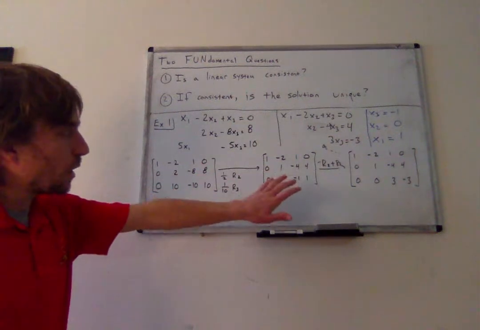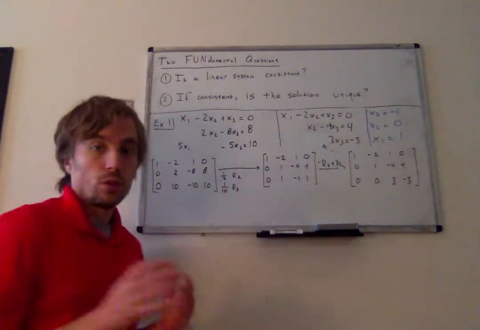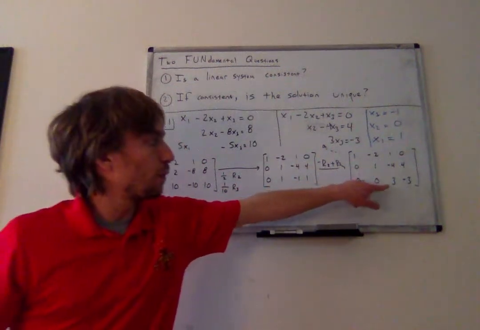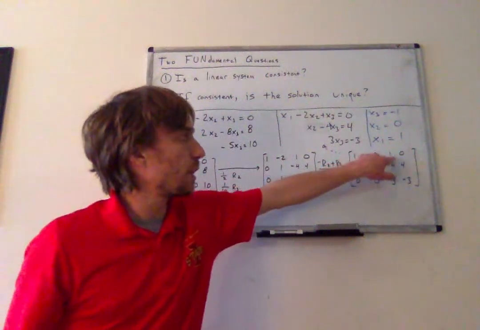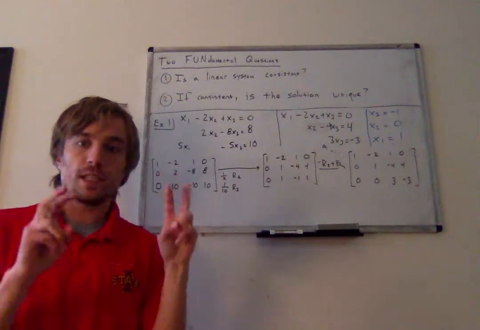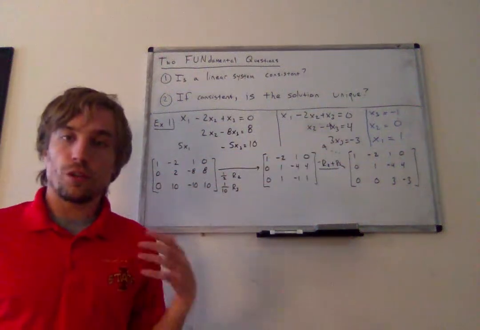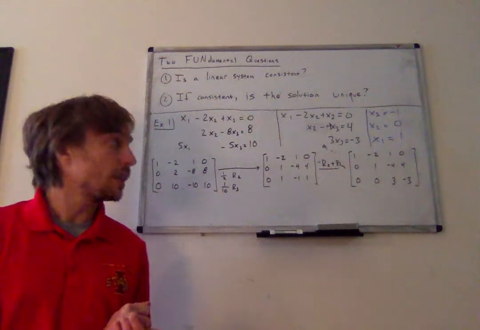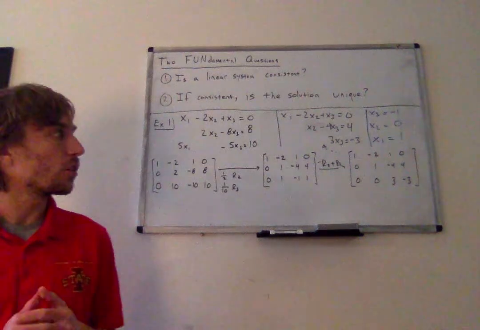Notice that, again, performing all of these row operations, I start with this system and wind up with a system that is equivalent. And when I wind up with a system like this, where I go from an equation with 1 variable to an equation with 2 variables to an equation with 3 variables, every variable is being sequentially fixed in place. So here in equation 1, because I have the equation 3x3 equals negative 3, the value of x3 is immediately locked into place. x3 has to be negative 1, otherwise the solution I get isn't correct.